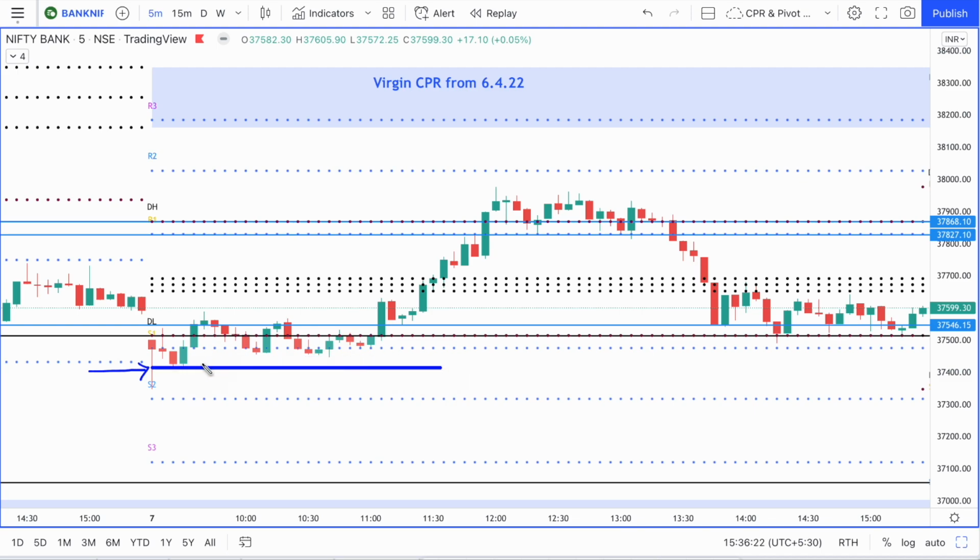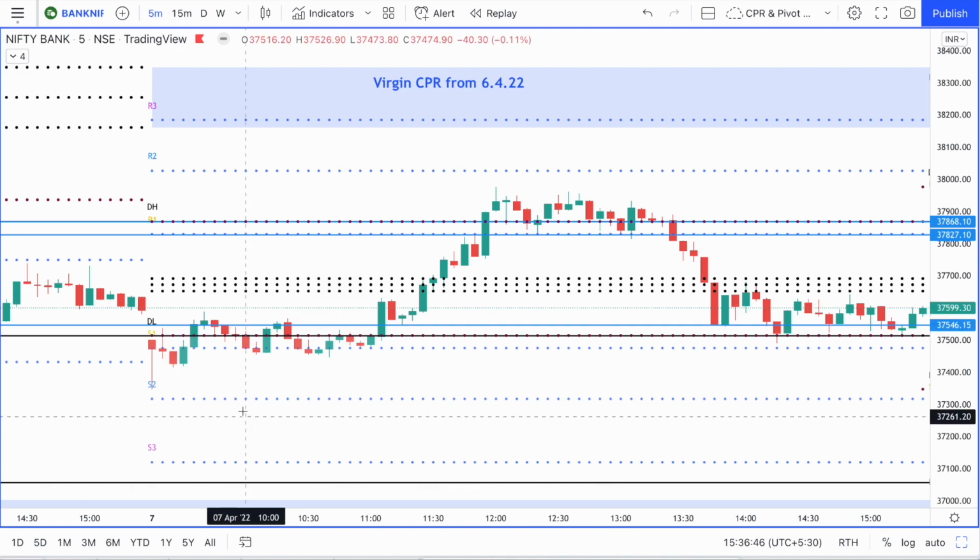Because you can see that price has taken support after taking a resistance at the S1 and the PDL. Then it came here and it took support and again bounced from there, and then it has not reached that area again. So that area in the coming or the upcoming sessions is going to be an important support level. It's going to be an important demand zone. Let us see how much the price has bounced from that area today.